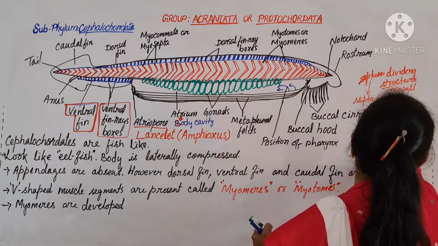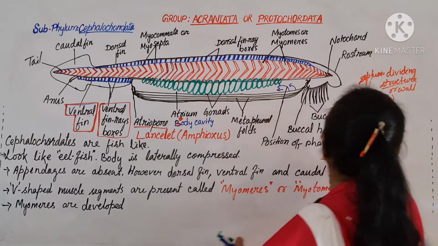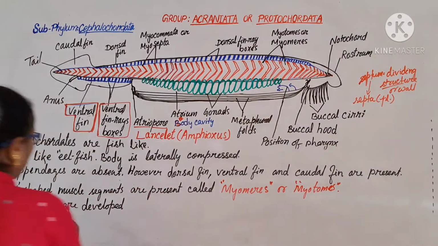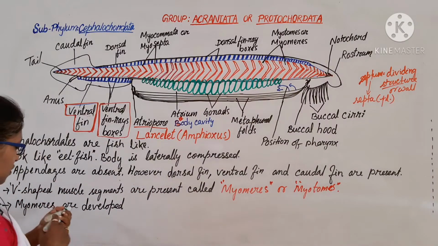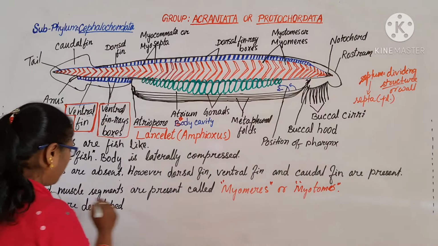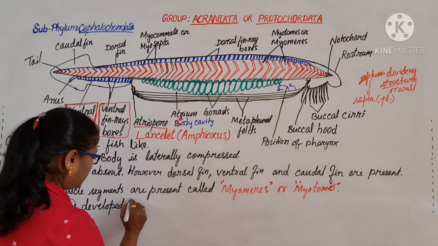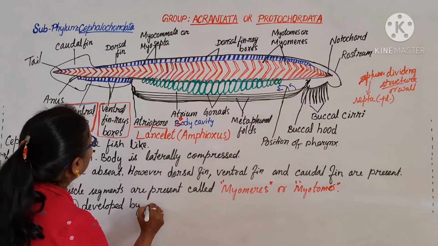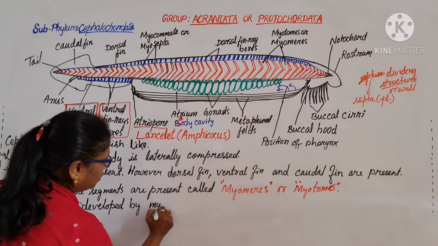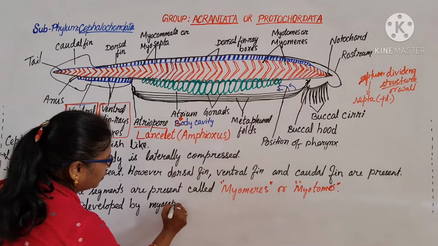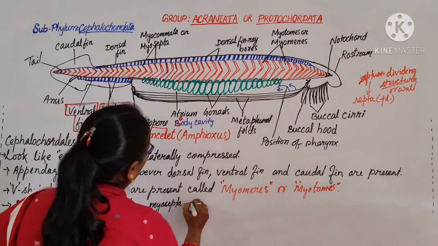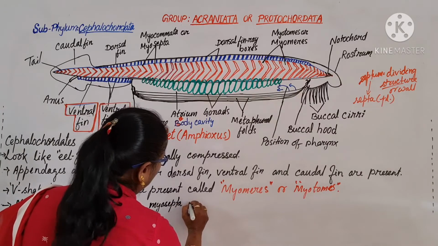Septa is the plural, and septum is the singular. So the body is segmented by myosepta, also known as myocomata.